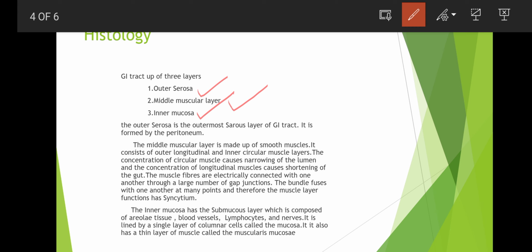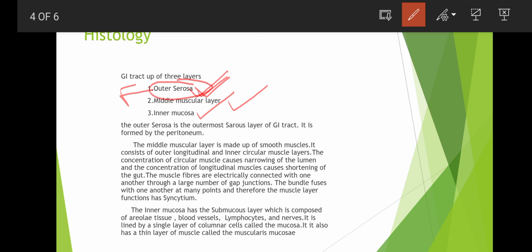So it is the outermost serous layer of the GI tract, and it is formed by peritoneum. All of you know that peritoneum is the serous layer made up of squamous epithelial tissue surrounded by connective tissue. So serosa is the outermost layer.